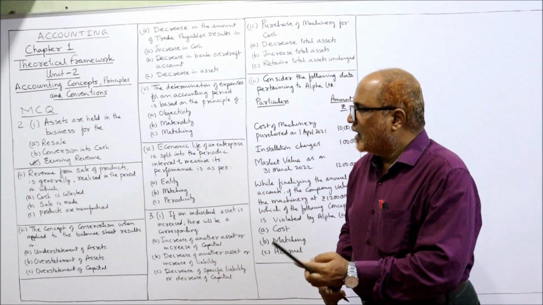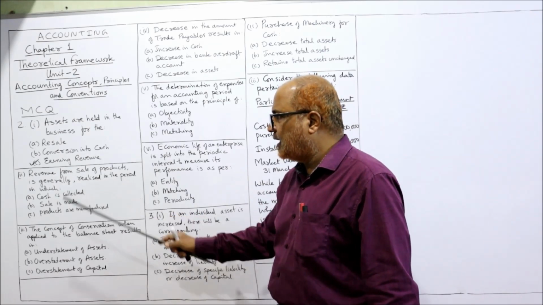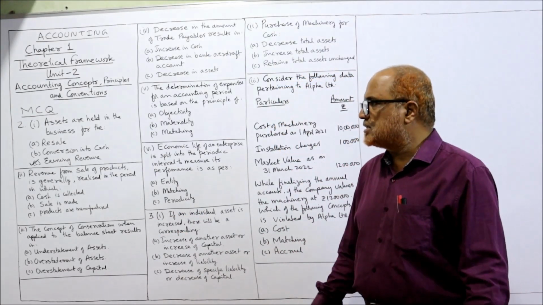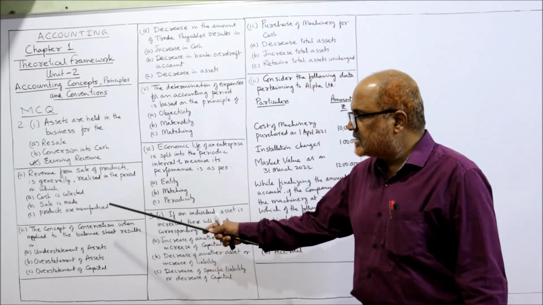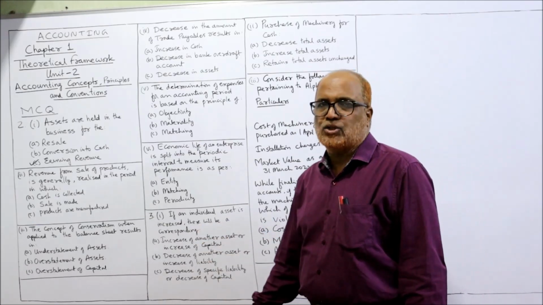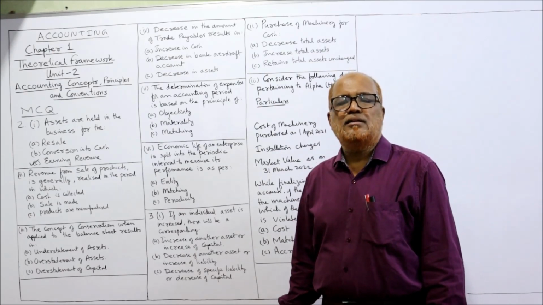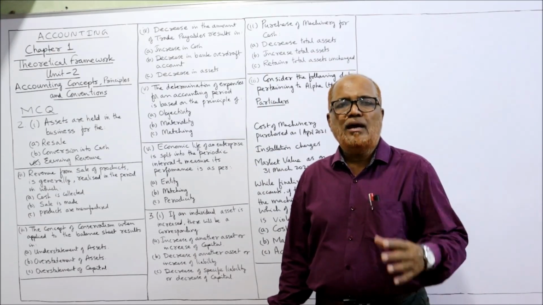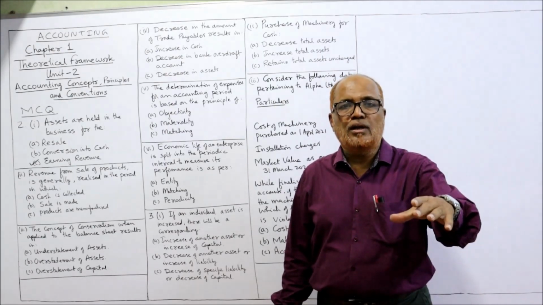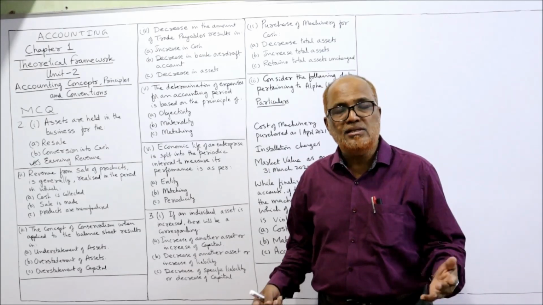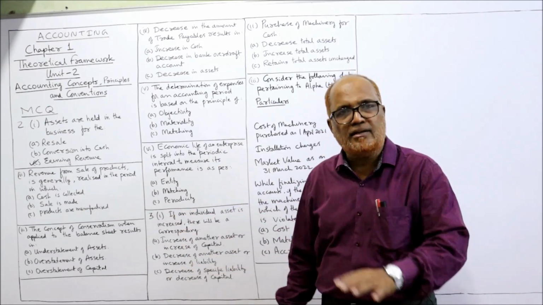Right? Next one. Revenue from sale of products is generally realized in the period in which cash is collected, or sale is made, or product is manufactured. See, cash is collected. It is not necessary that all goods are sold on cash. Many a time goods are sold on credit also. That is also a sale. Goods are sold now, but the amount will be received in future. That is also a sale. So we can't say that sale means only cash sales. So our answer, cash is collected, is wrong.